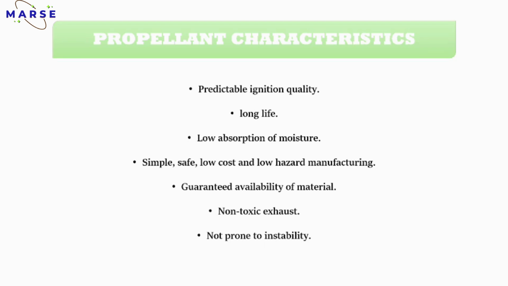Then next one is non-toxic exhaust. After combustion, many types of gas are released from the combustion chamber, from the nozzle, right? In that gas, for example, there is HCl gas. HCl gas is very harmful. It is a toxic gas. Mainly after the combustion of ammonium perchlorate, HCl types of gases are released. It is harmful to human beings also, so it should not be like that. So low toxic exhaust gases, got it, and not prone to instability, means it should have high stability.